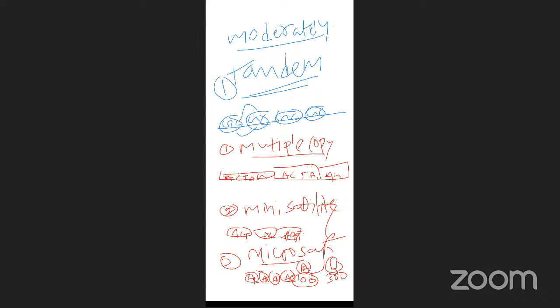Moderately tandem, in tandem: multiple copy, or macro or mega satellite. Second one, mini satellite. Third one, micro satellite. That's it. The rest of the matter is as given in our textbook, page number 66. Okay.